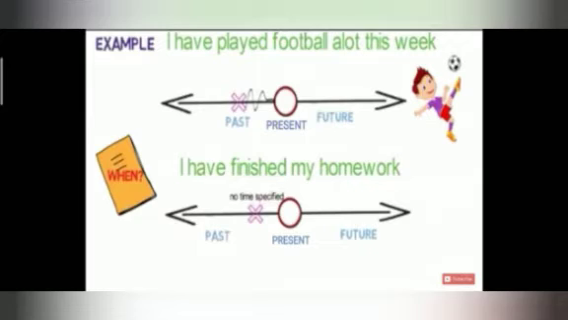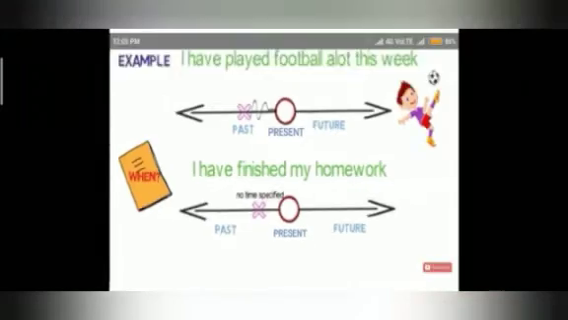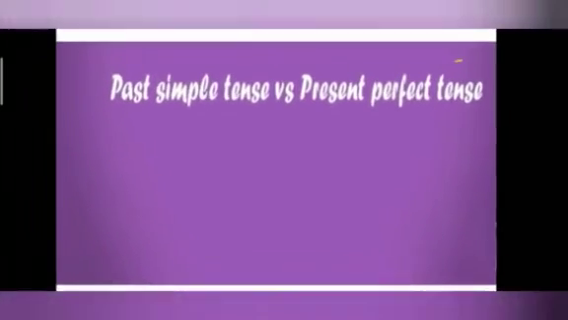Here we get to know that the homework is done, but the time is not specified, when exactly the homework is done. In the timeline, it will look like you may think it is a simple past, but here the time is not known. While in simple past, we know the time when the action was completed. So, please remember this difference.